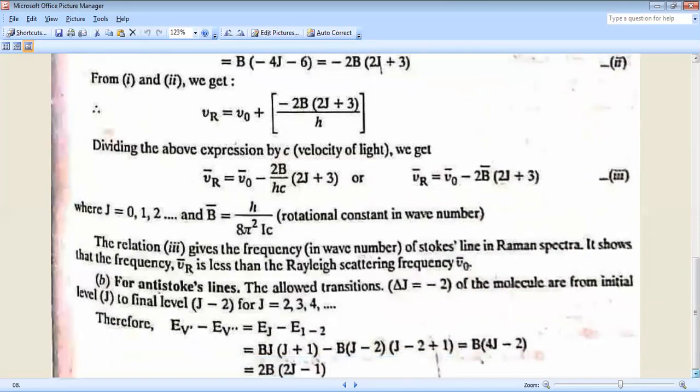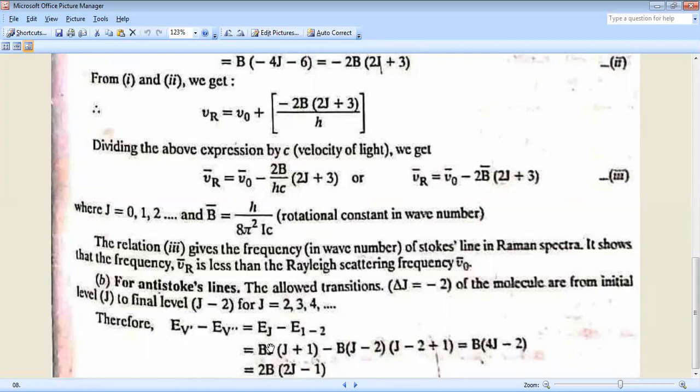For anti-Stokes line, the allowed transition del J equal to minus 2 of the molecule is from initial level J to final level J minus 2, for J equal to 2, 3, 4, etc. Therefore, the difference in energy is EJ minus EJ minus 2.